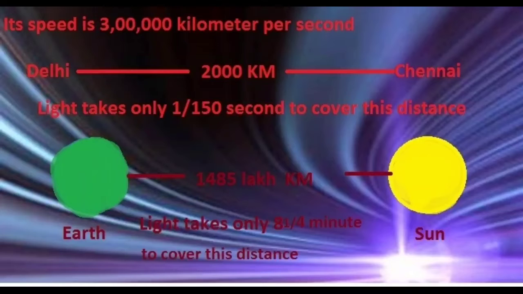So for example, the distance between Delhi and Chennai is 2000 kilometer. To cover this 2000 kilometer, light takes only 1/150 second. That means this is a very small time. Let us take another example.